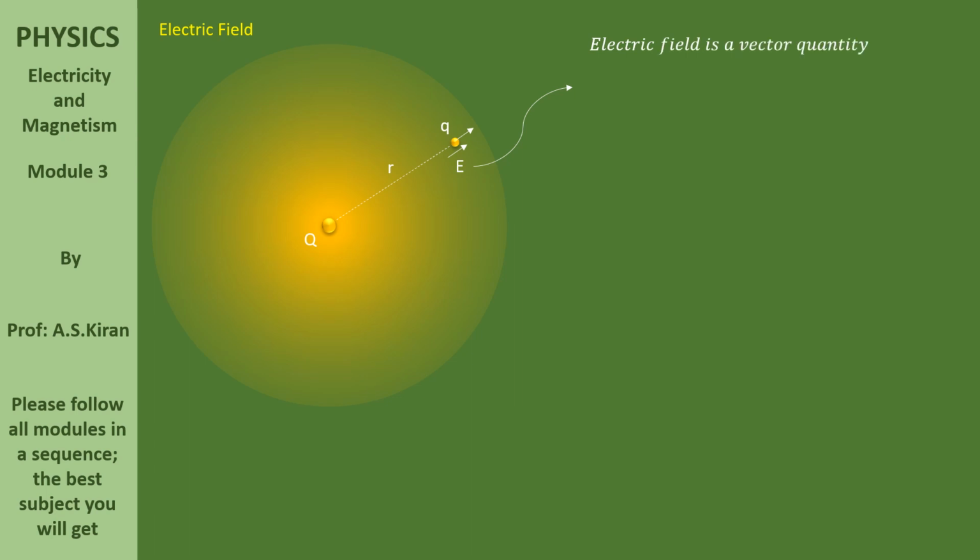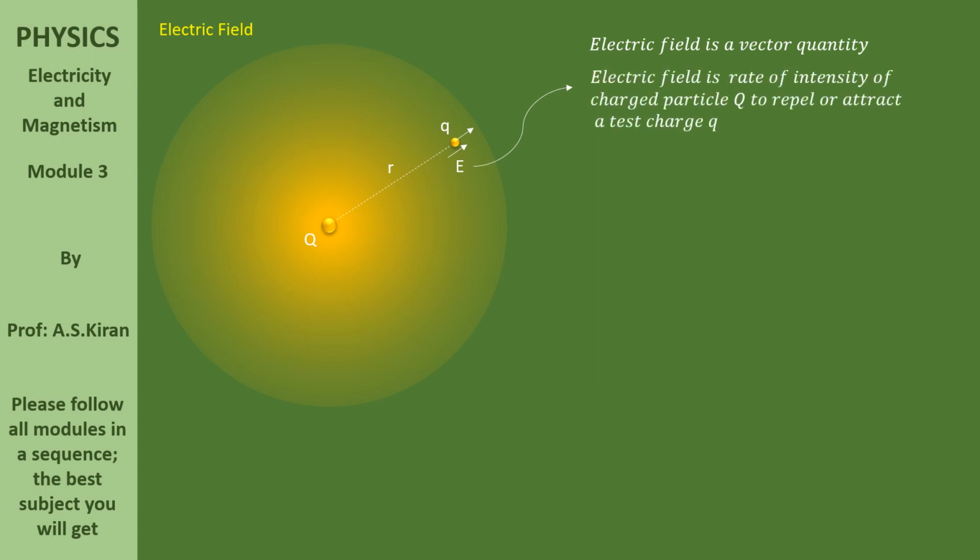Electric field is a vector quantity because in a particular direction the electric field is. Always please remember, with respect to a positive charge the electric field is directed outward. With respect to a negative charge the electric field is towards it.